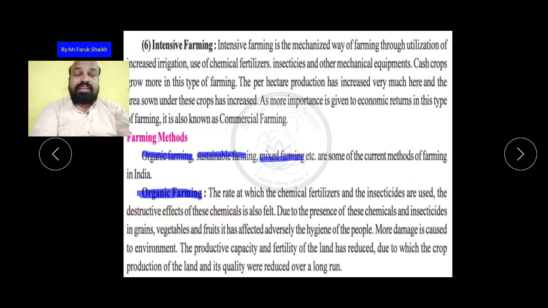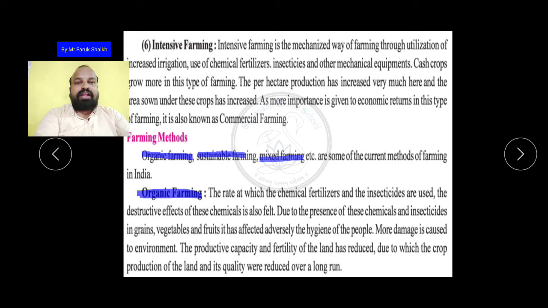जहाँ पे बहुत ज़्यादा chemicals और insecticides and pesticides का use होता है, there we can also see a destructive effect, meaning after some years the fertility of that land decreases. And these types of grains, pulses and all are also very dangerous for human beings. Okay, for health they are not good, they are not hygienic. So this destructive effect of the chemicals is also felt due to the presence of chemicals and insecticides in the grain.